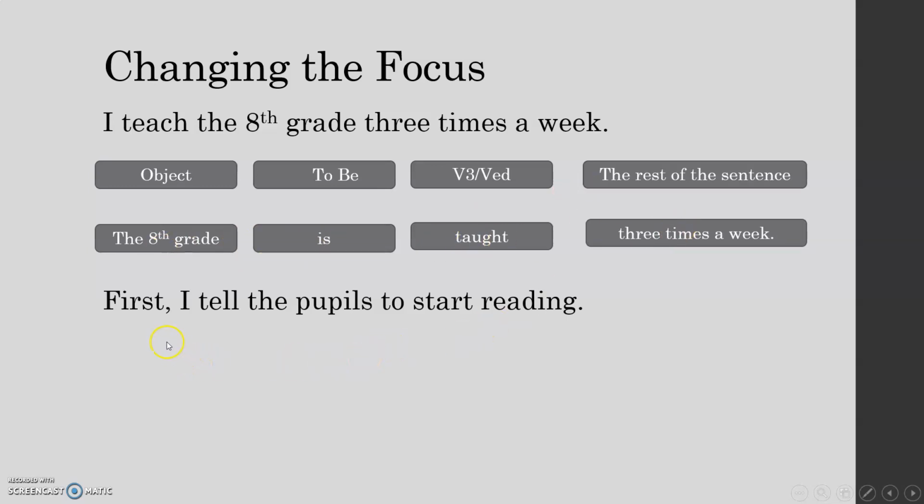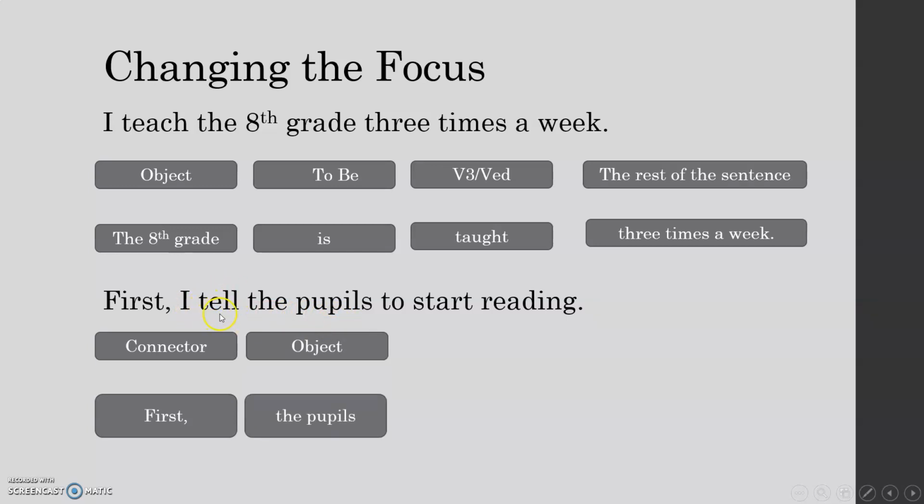Next sentence. First, I tell the pupils to start reading. Okay, well, I've started off here with the connector. The connector remains where it is. In other words, I don't move it around and I don't play with it. I just copy it. Then I'm going to do the same thing that I did in the first sentence. I'm going to look at what I've got here, work out where my object is. My object always comes after the verb. Here's the verb. Here's my object, the pupils.